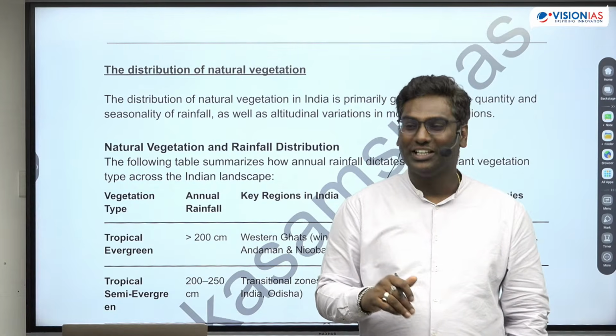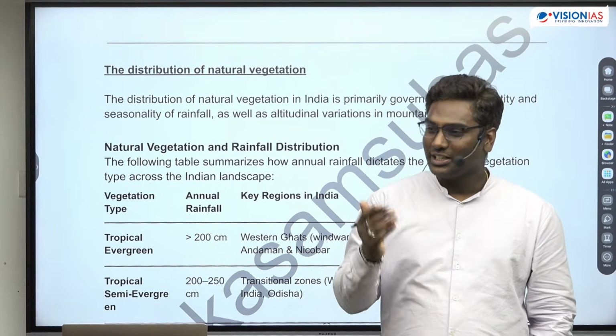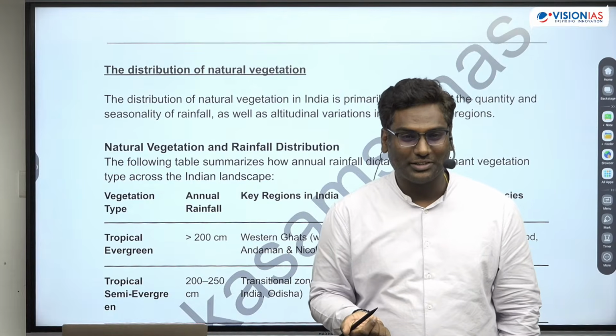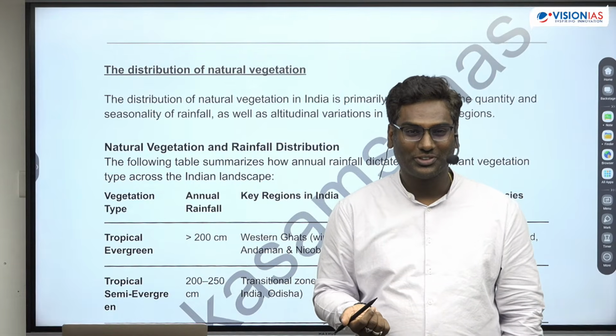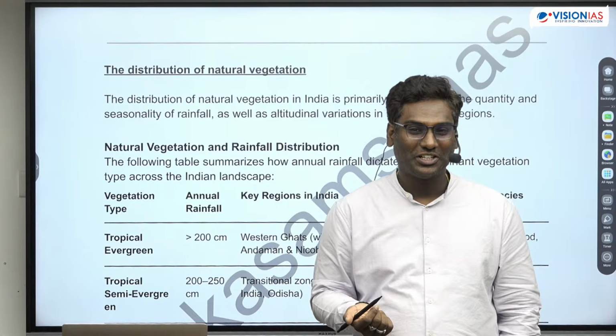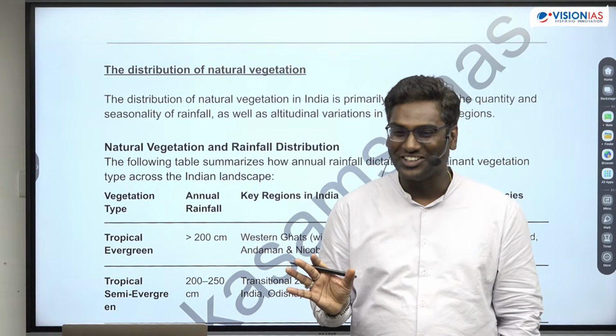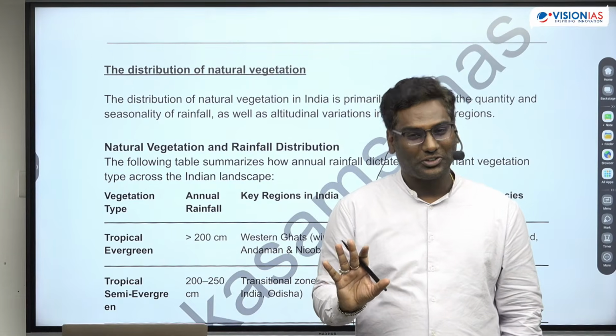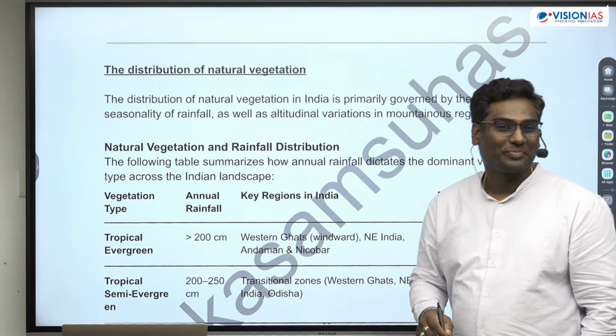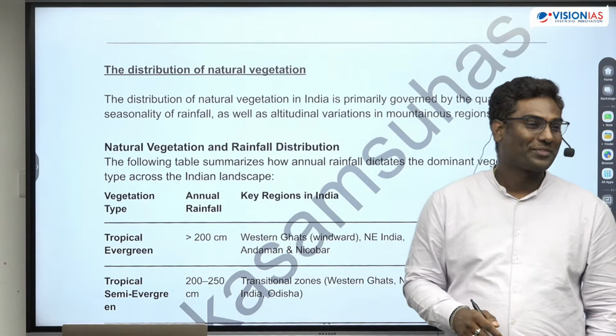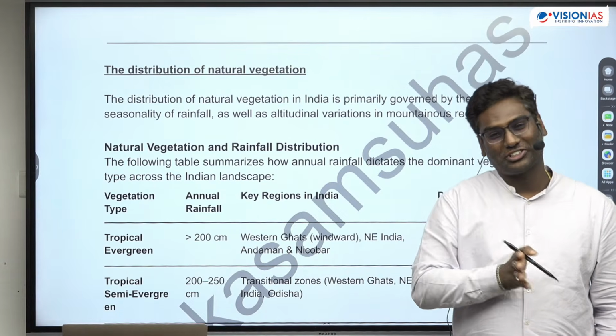Pakka? Okay. The amount of rainfall reduces from west to east in the peninsular India. True? Sach mein? West to east? I might be confusing, don't follow me. Okay. True. Good. Why? Western Ghats. Yes, Western Ghats section.